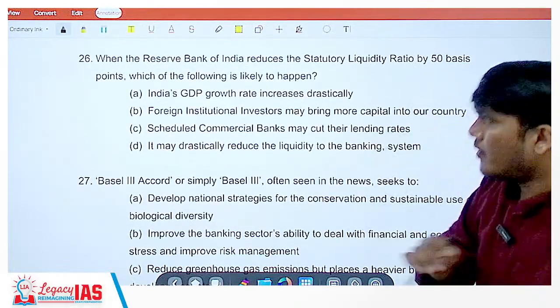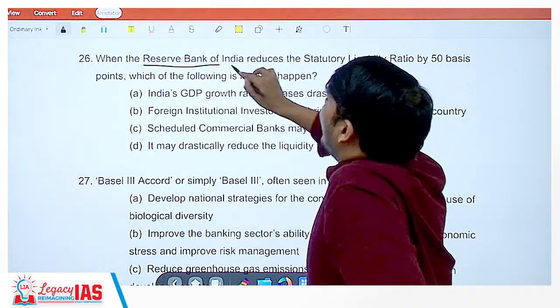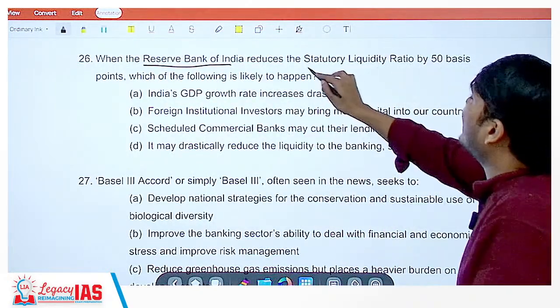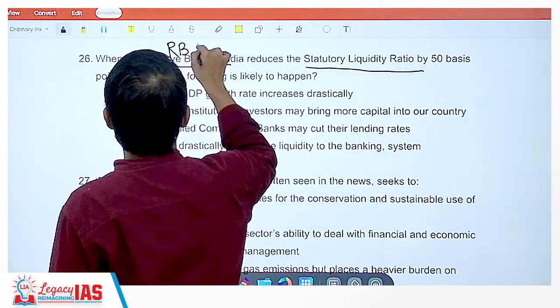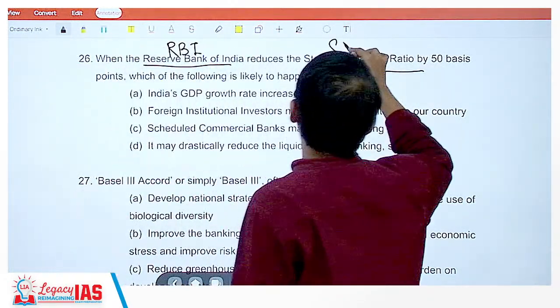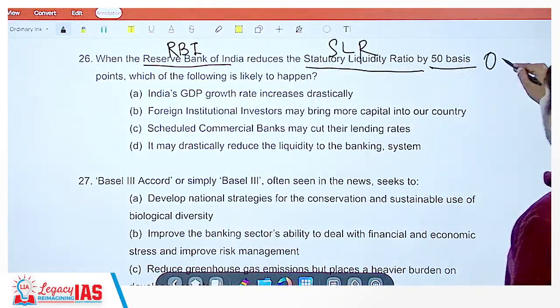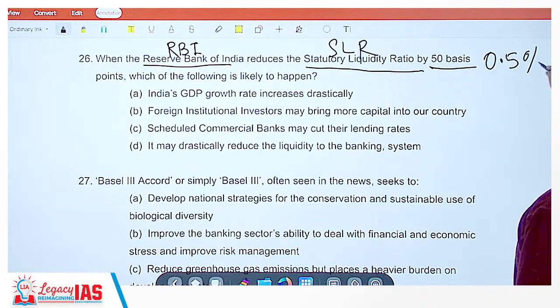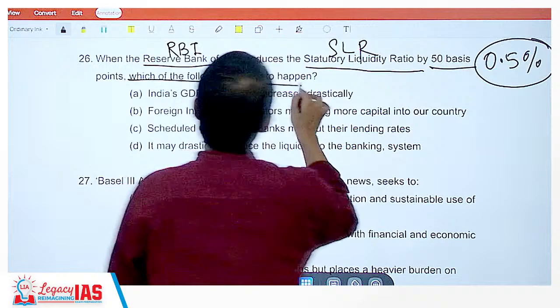Now, question 26. When the Reserve Bank of India, that is RBI, reduces the statutory liquidity ratio, that is SLR, by 50 basis points. 50 basis points means 0.5%. Which of the following is likely to happen?